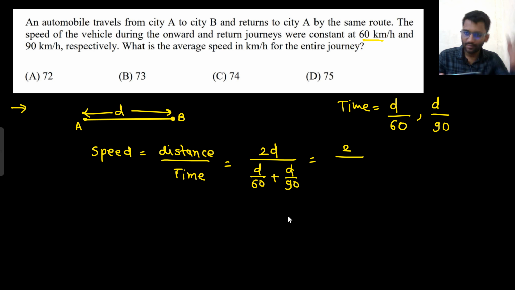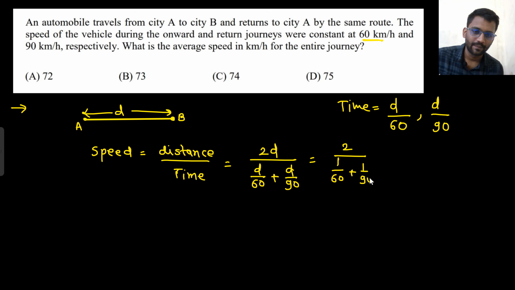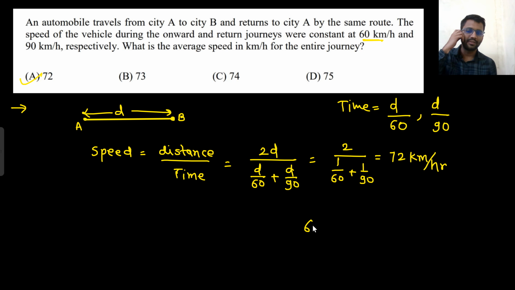If you solve this, you get 72. So it would be 72 kilometer per hour. So that was the average speed. Okay, your answer wouldn't be 60 plus 90 by 2, that is 75. This is wrong. The formula is distance upon time. That's it. Let's move on to the next problem.